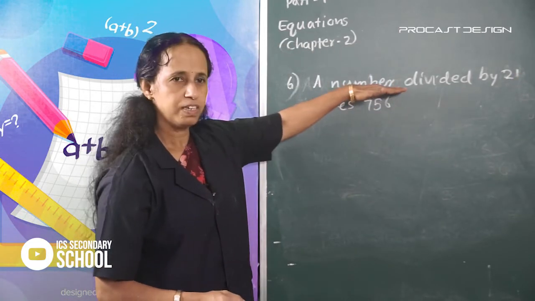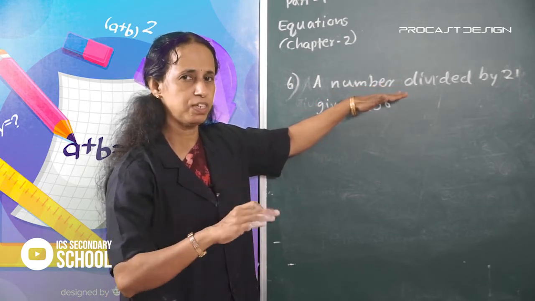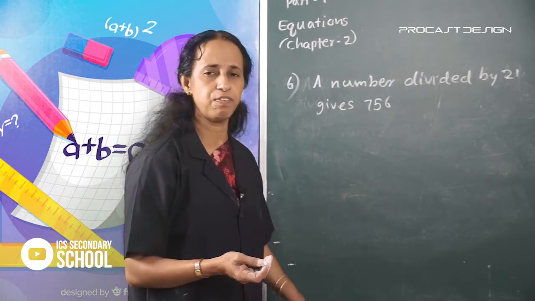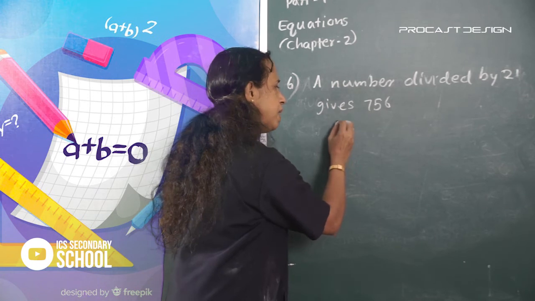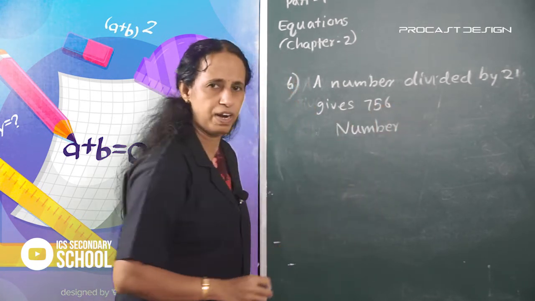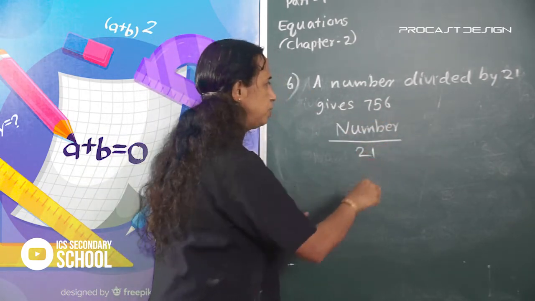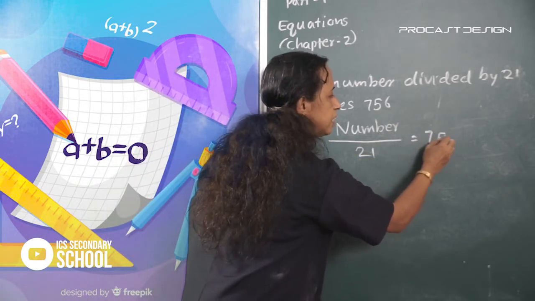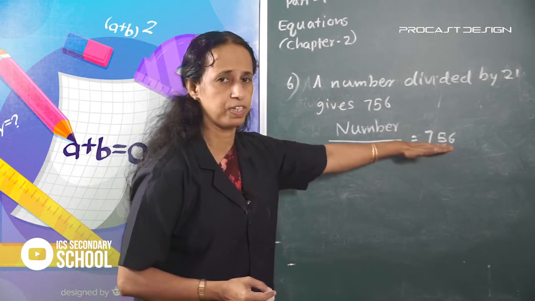Here is division, so change division into multiplication. The number is unknown, so write number divided by 21. This can be written as number by 21 is equal to 756.